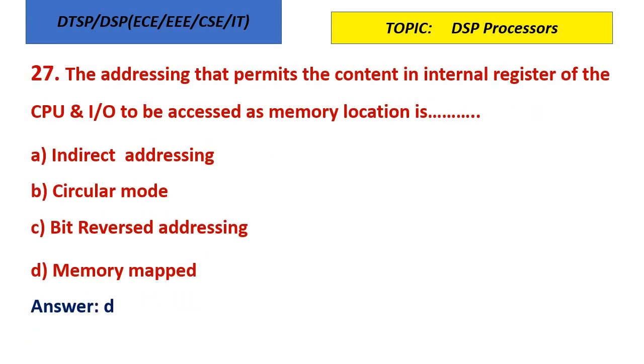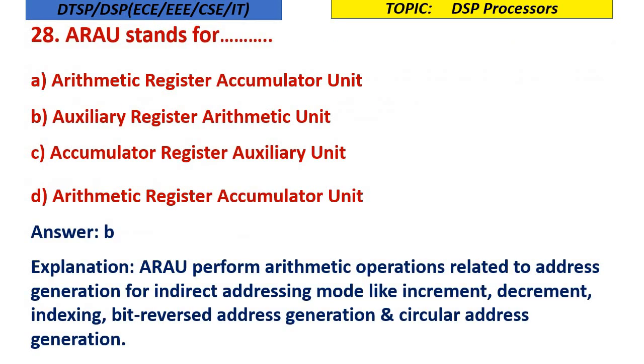Next question, 27th question. The addressing that permits the content in internal register of the CPU and I/O to be accessed as memory location. So the content is accessed as memory location is nothing but memory mapped addressing. Option D is the correct answer.